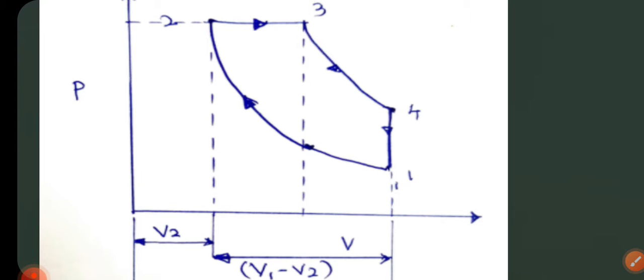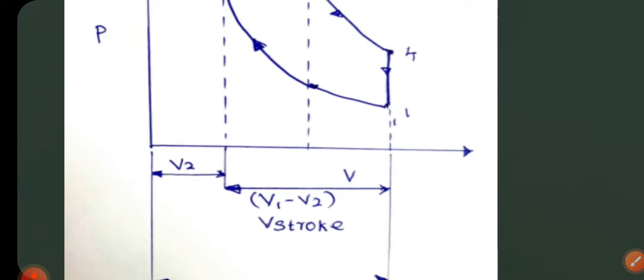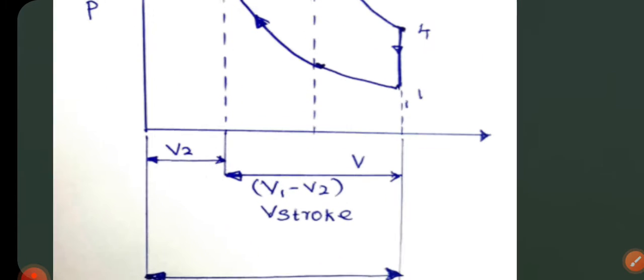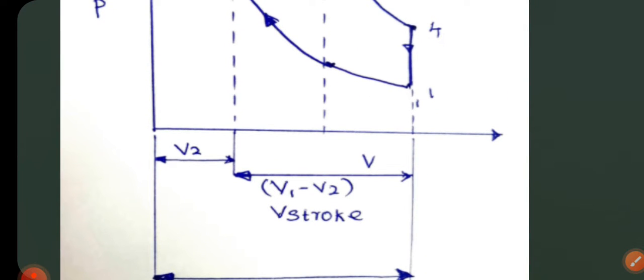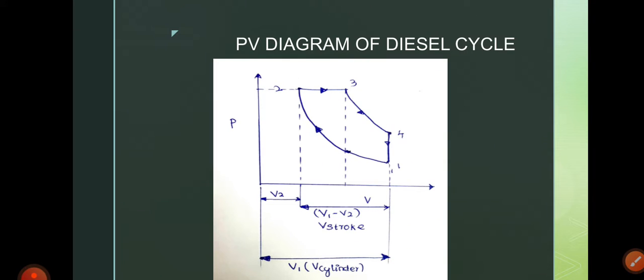That is, V1 is equal to V4, and P2 is equal to P3. So V1 minus V2 is the stroke volume. V2 is also known as the clearance volume, and V1 is also called the cylinder volume.